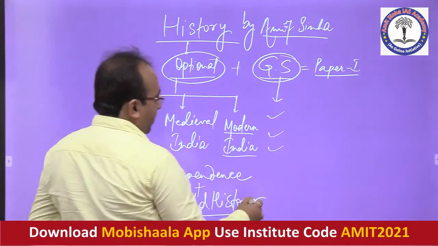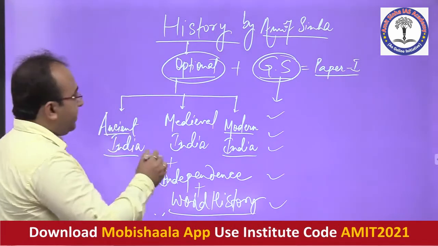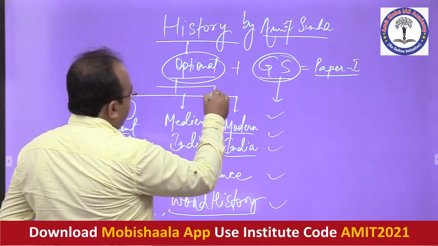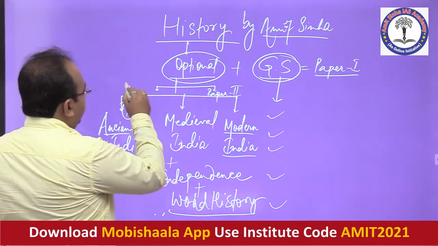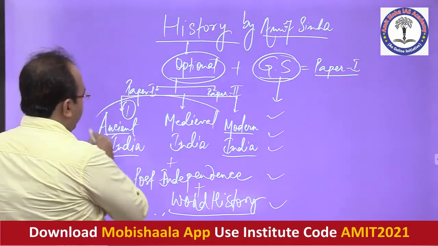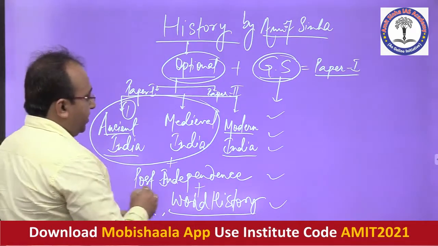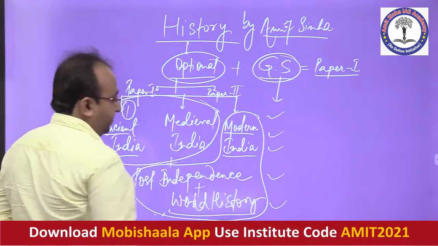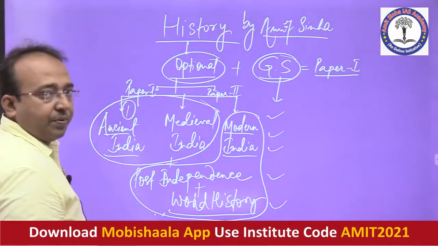Now, coming to this particular part, of course, these are also common. If I have to elaborate the paper 1 of optional, there are two papers of optional, paper 1 and paper 2. Paper 1 consists of these two particular aspects of the syllabus, that is the ancient and medieval part. Paper 2 includes modern, post-independence and even the world history part. So that is a part of your paper 2 syllabus.